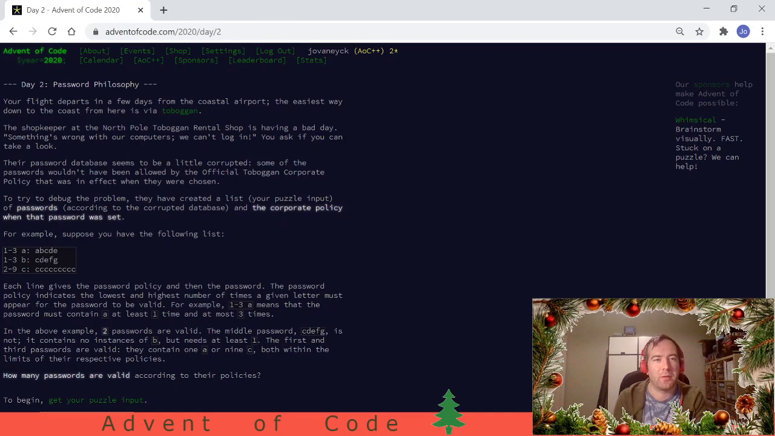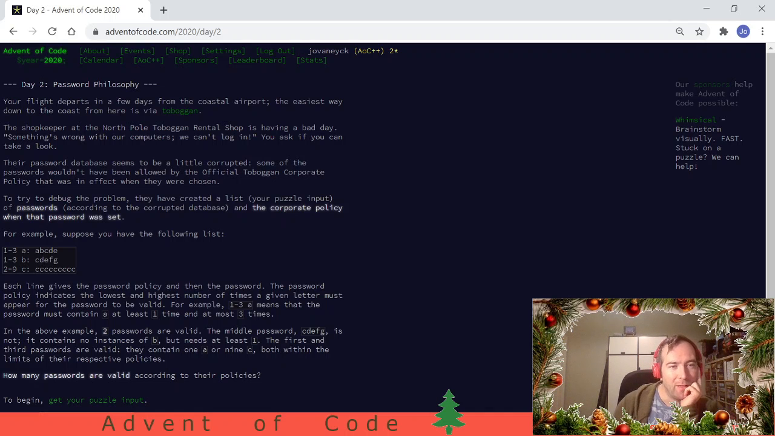The shopkeeper at the North Pole toboggan rental shop is having a bad day. Something is wrong with our computers. We cannot log in. You ask if you can take a look. Of course, their password database seems to be corrupted. Some of the passwords wouldn't have been allowed by the official toboggan corporate policy that was in effect. I hate password policies at these big enterprises.